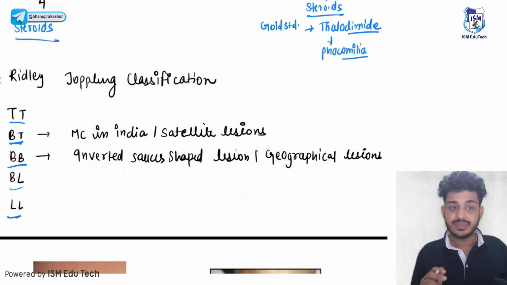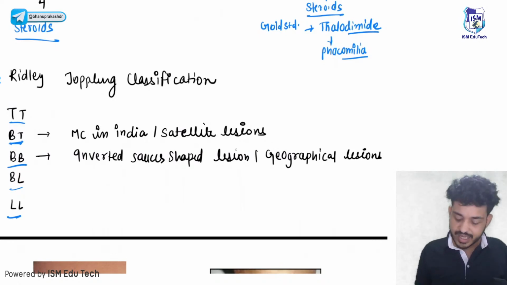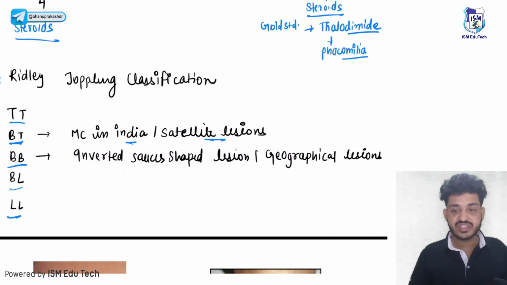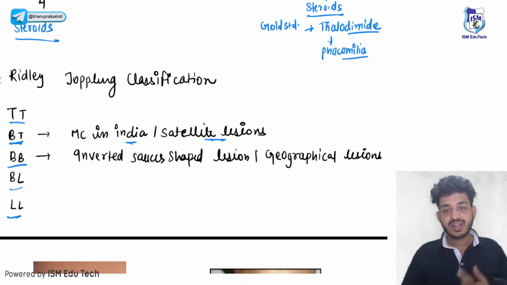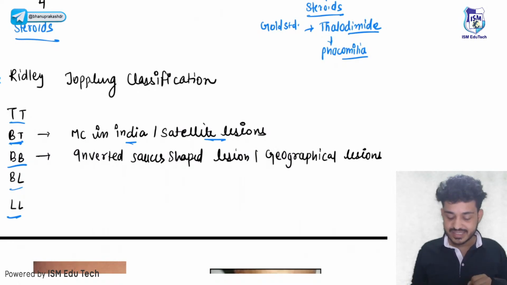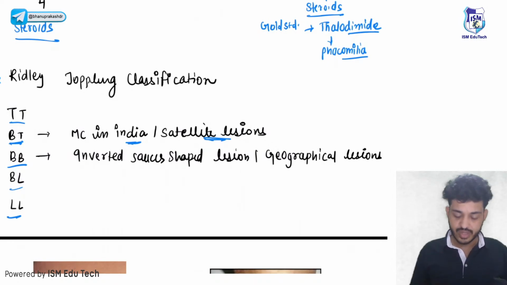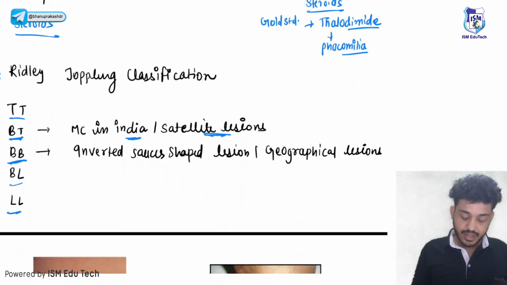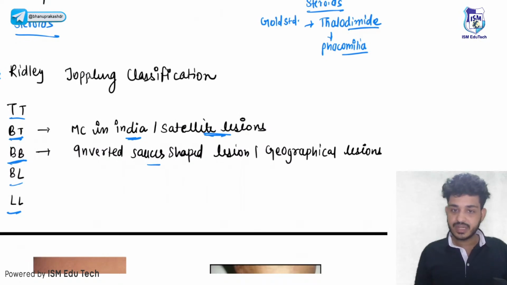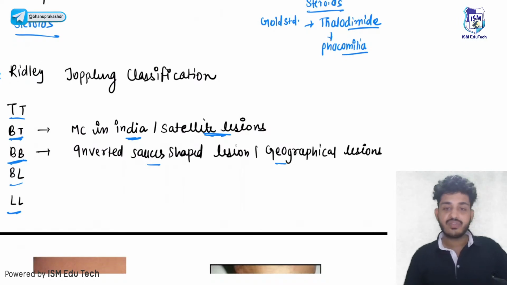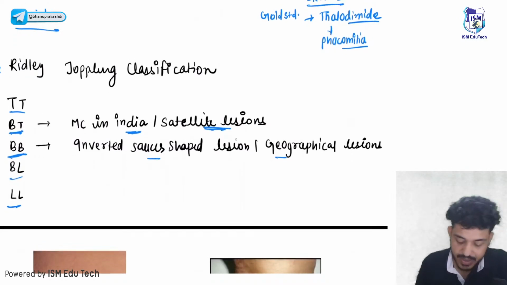BT type of leprosy. BT type of leprosy is the most common in India, and some specific lesions you need to remember. Okay, which lesions do we need to remember? BT type of leprosy is the most common in India, and satellite lesions will be seen. I will show you the image, and you need to identify. Second thing, in BB type of leprosy, you will see an inverted saucer-shaped appearance. You will also see geographical lesions. That you will see in the BB type of leprosy.